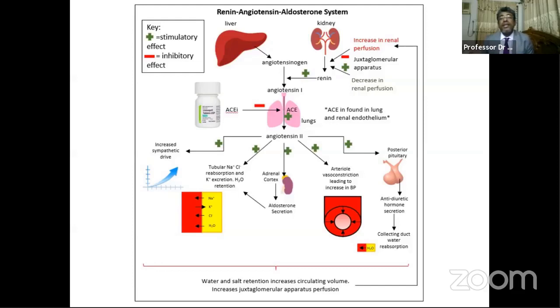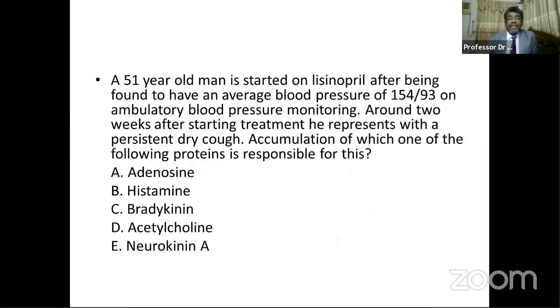So the bradykinin level in the lung endothelium is increased, and that causes stimulation of the J receptors, and it also stimulates some other factors that cause a dry cough.